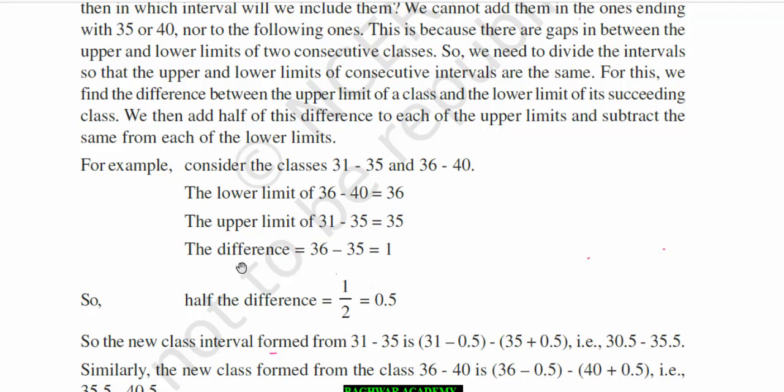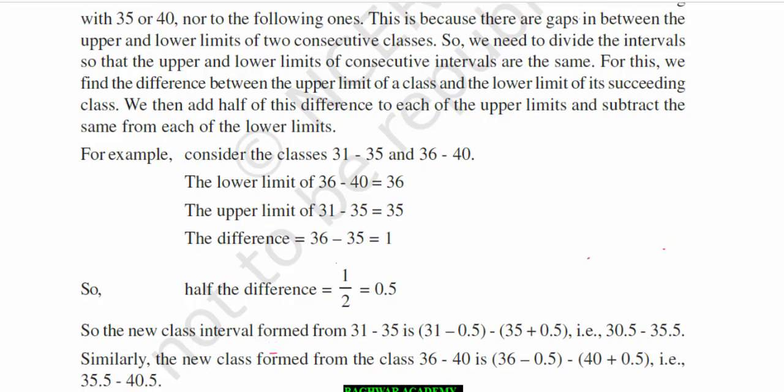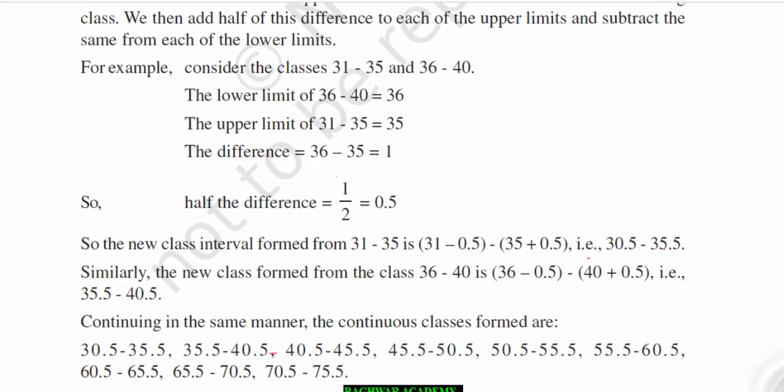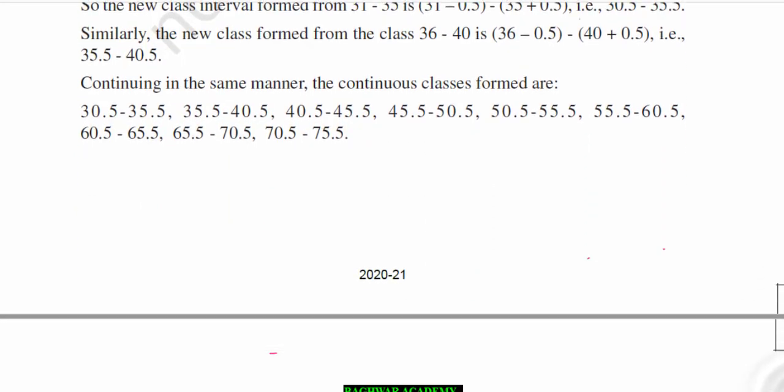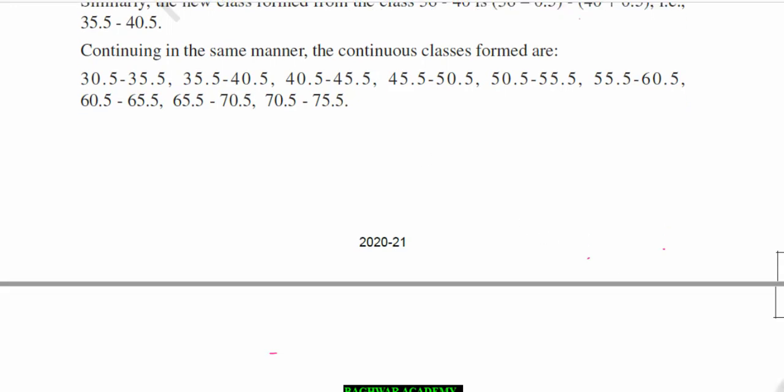So what we did: we found the difference, then took half of that, subtracted it in the lower limit, and added it in the upper limit. Similarly the same thing is required for the other classes also, and finally you will get 30.5 to 35.5, then 35.5 to 40.5 and so on.